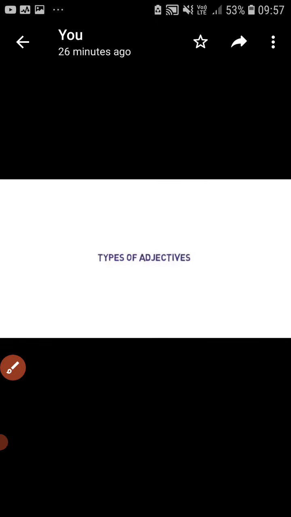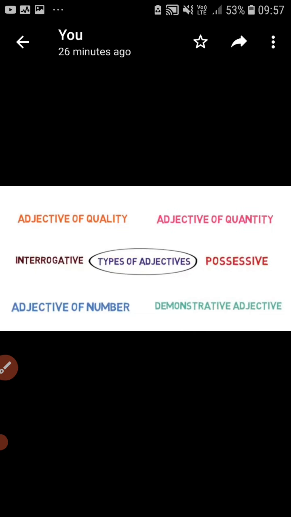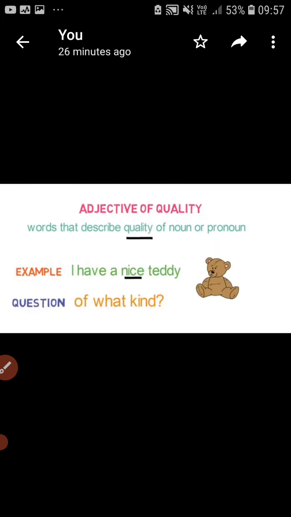And there are different types of adjective. The list of types of adjective is given here: adjective of quality, adjective of quantity, interrogative, possessive, adjective of number, and demonstrative adjective. So what is the adjective of quality? An adjective of quality describes the quality of a noun or pronoun.